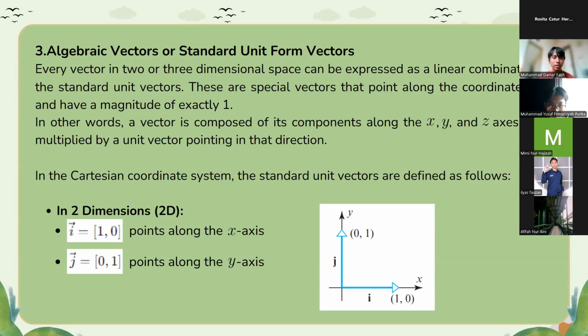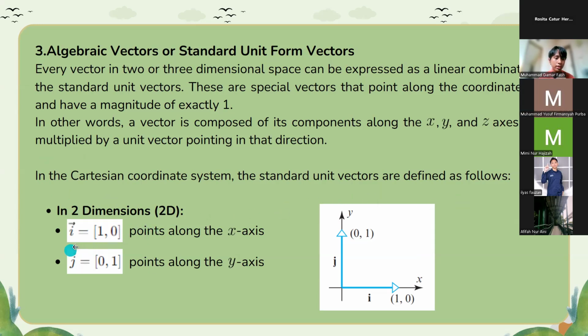In other words, a vector is composed of its components along the x, y, and z axes, each multiplied by a unit vector pointing in that direction. In the Cartesian coordinate system, the standard unit vectors are defined as follows.